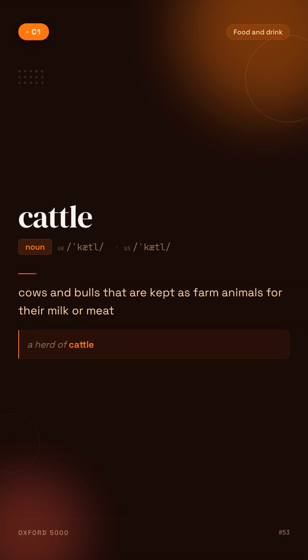Cattle. Cows and bulls that are kept as farm animals for their milk or meat. For example, a herd of cattle.